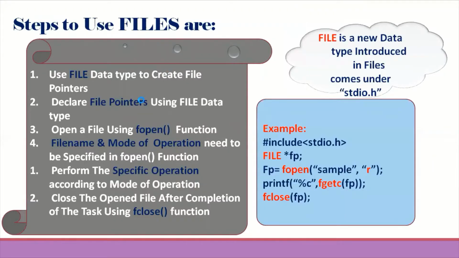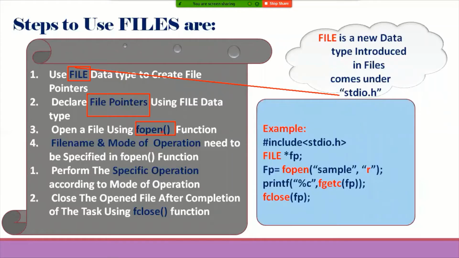To use files, first we need to remember a few steps. First, FILE is a new data type introduced in the case of files. It is part of the stdio.h header file. With the help of FILE, we need to declare different file pointers in the program, and after declaring a file pointer, it needs to be initialized by using the fopen function.